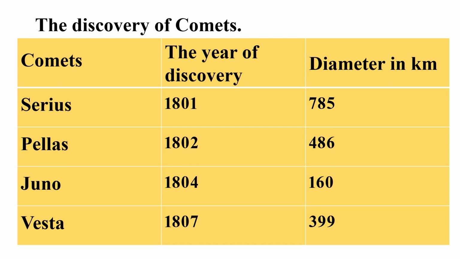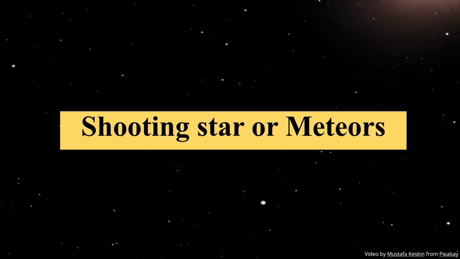And Juno is another comet discovered in the year 1804. Its diameter is 160 kilometers. And Vesta was discovered in the year 1807, and its diameter is 399 kilometers.